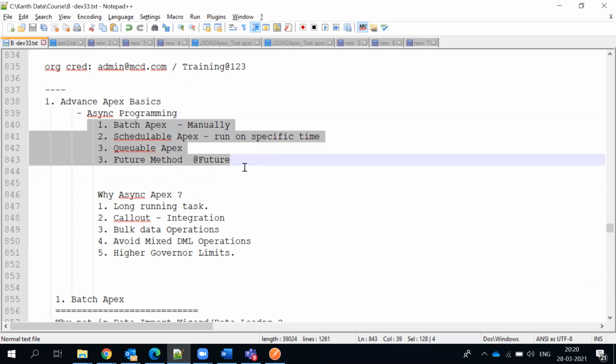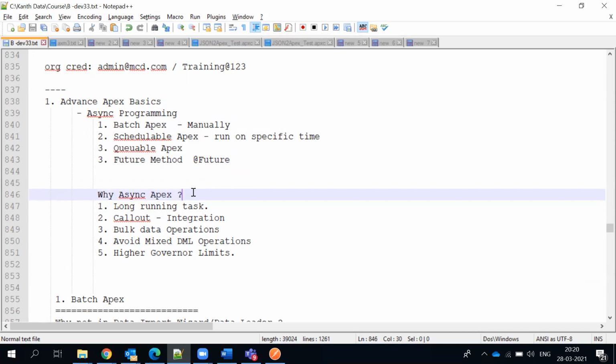Say in one transaction you can update only 10,000 records. That's the DML maximum per transaction. But if you are about to update 50 million records, even increasing 10,000 to 5 lakhs would be a bigger challenge. To avoid this, we have asynchronous jobs.